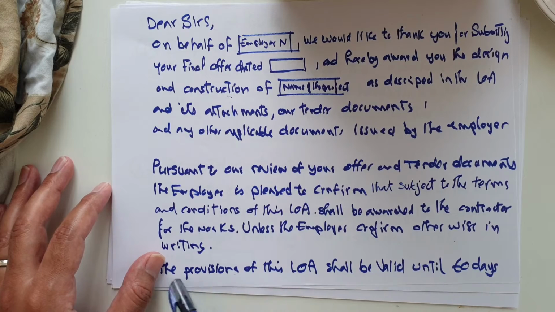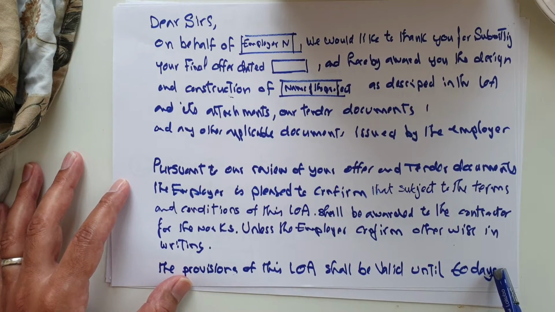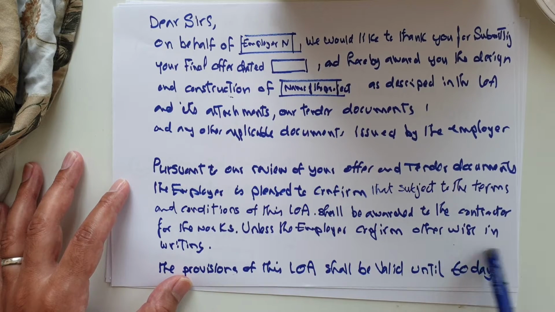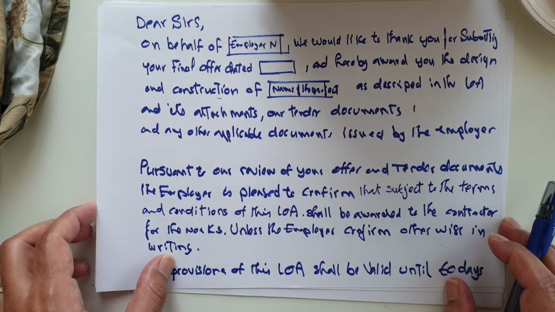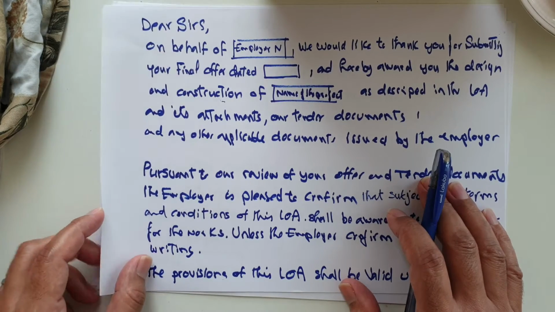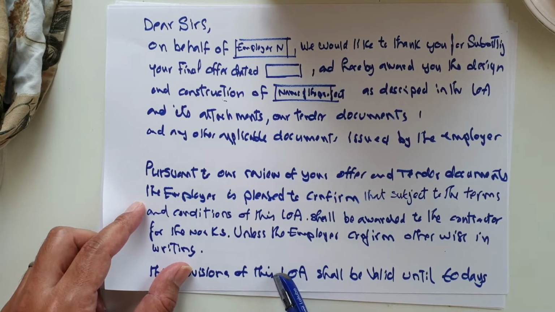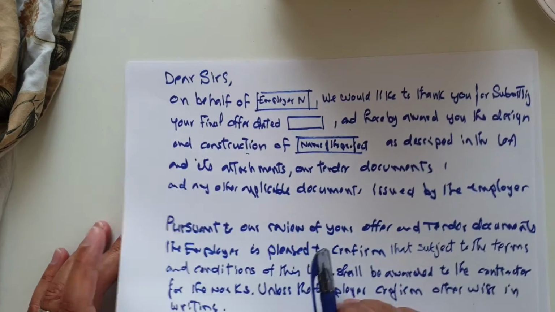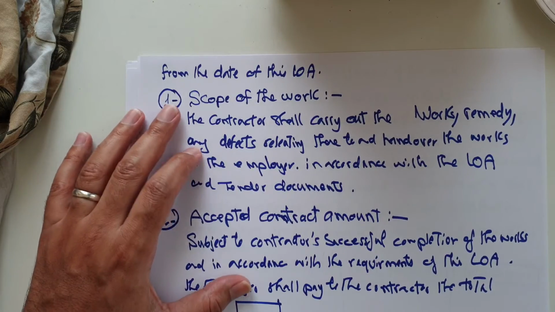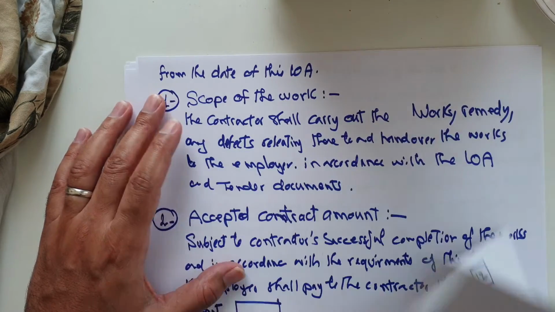So it's mentioned here, the provision of this LOA shall be valid for 60 days. Sometimes in another project they make it 30 days, sometimes 90 days, but in general they make it 60 days. It's enough to finalize the contract agreement between all the parties. And this LOA will be valid as a contract agreement until the contract agreement details are finalized. From the date of LOA, يعني this means the 60 days from the date of LOA, which we mentioned at the first, the date of the LOA letter.